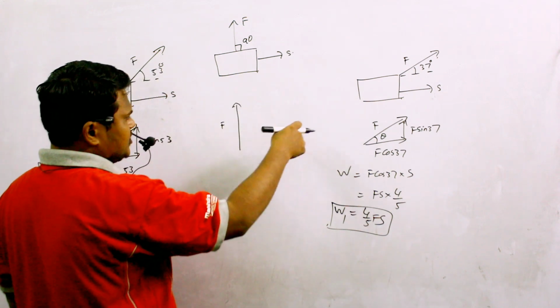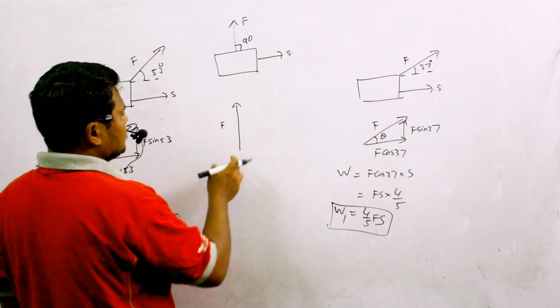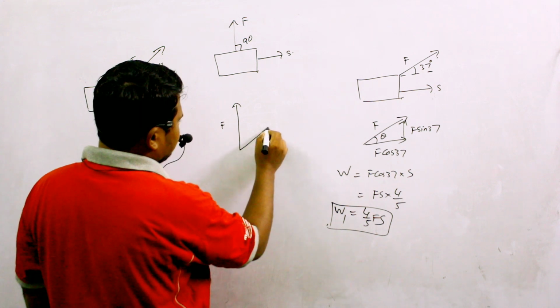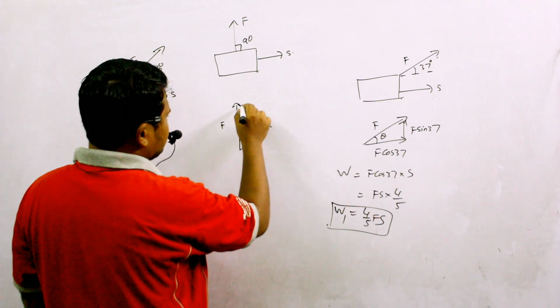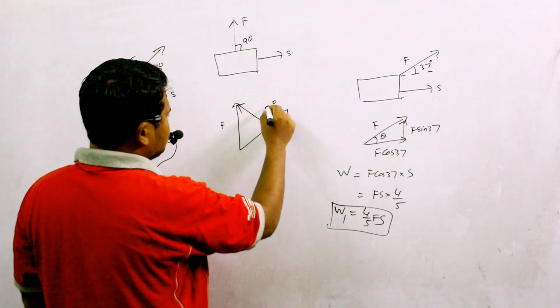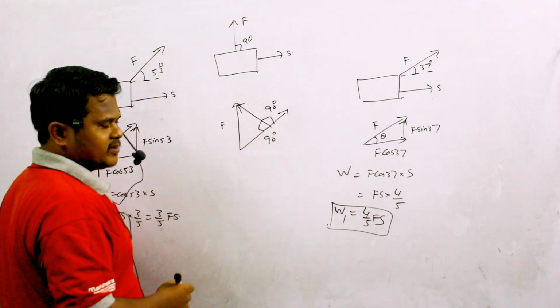We have already studied splitting of a vector into components. A vector I can always split like this, where the angle between the components should be 90 degrees.